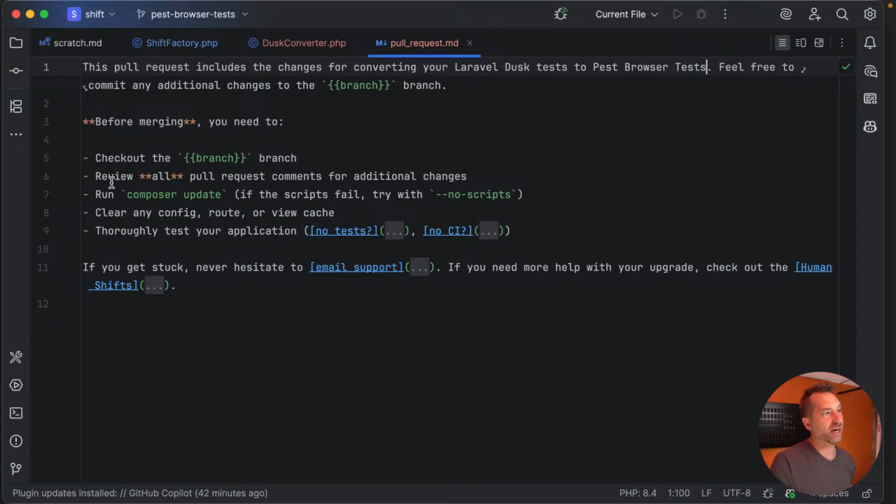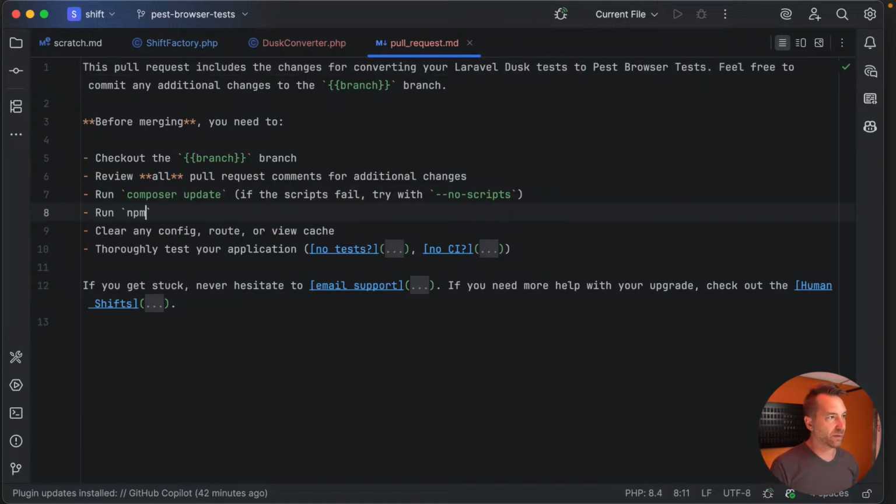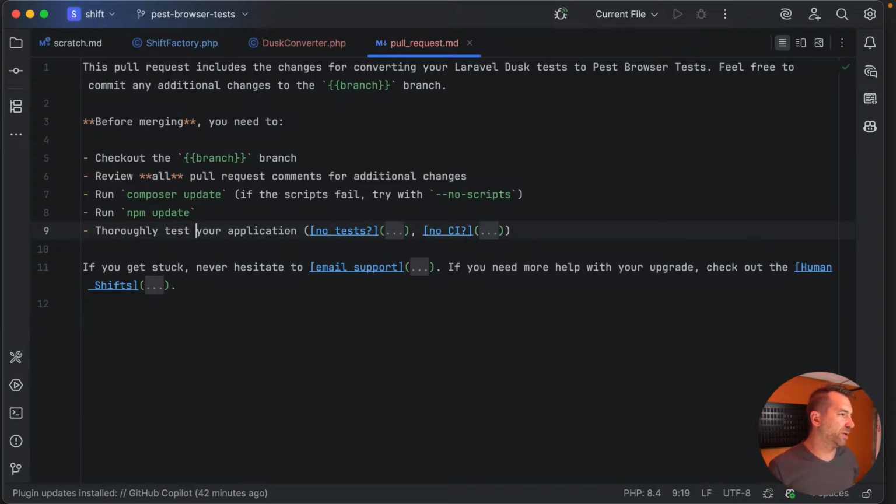Before merging, you need to check out the branch, review all the pull request comments, run composer update. We probably will need to do something like run npm update. Again, that could get customized. Clear any config, route, or view cache. You probably don't need to worry about that since we're not upgrading actual Laravel versions. And then this would be like run your browser tests.